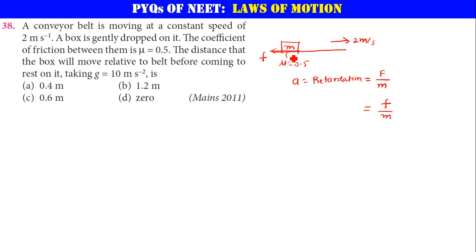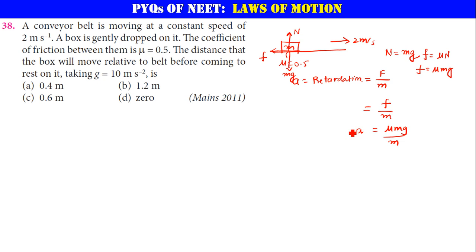But what is the friction here? There will be gravitational force mg downwards and normal reaction acting upwards. This normal reaction and mg will be balancing each other since there is no motion in that direction. Very good. The friction F is equal to mu times N. Mu is equal to 0.5 or 1 by 2, and N is equal to mg. Let me say this is mu mg. I am going to give you the generalized expression right now: mu times mg divided by m is your acceleration.